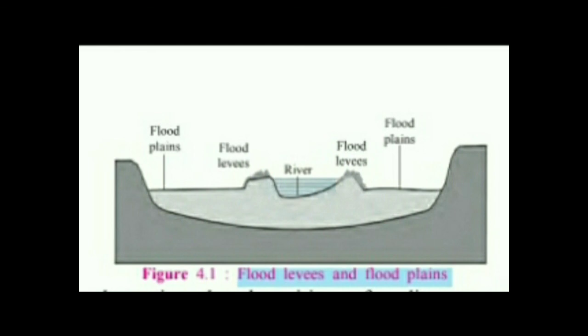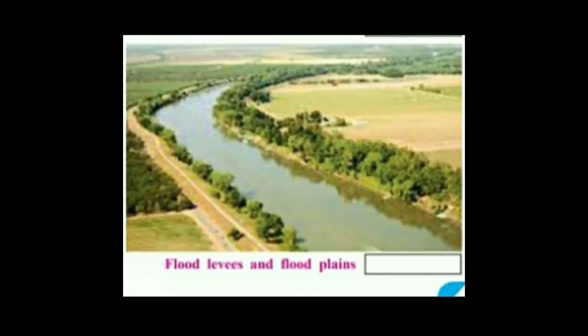These embankments are called floodleaves, and the alluvial, the fertile soil that the river has been carrying, will be deposited in the floodplains. So floodplains are very fertile areas. They have a lot of alluvial in them, and this is how the Indo-Gangetic plains are formed, which are the most fertile plains of the world, and the first civilizations were formed along these floodplains of the Indo-Gangetic. So here is a picture of floodleaves and floodplains.